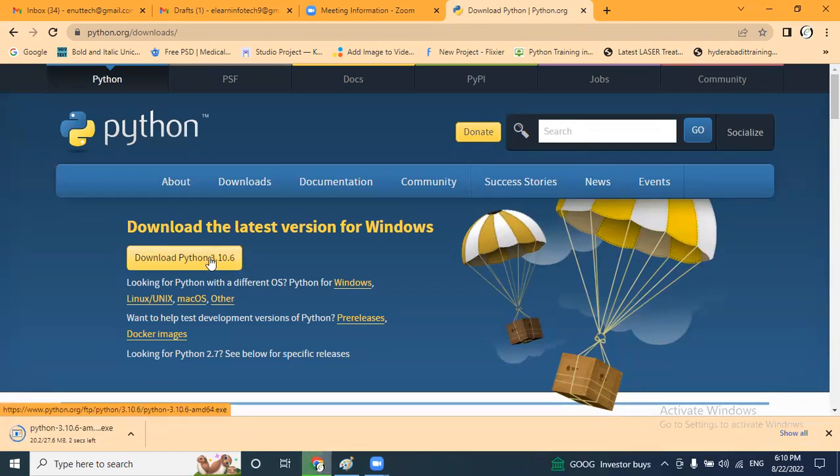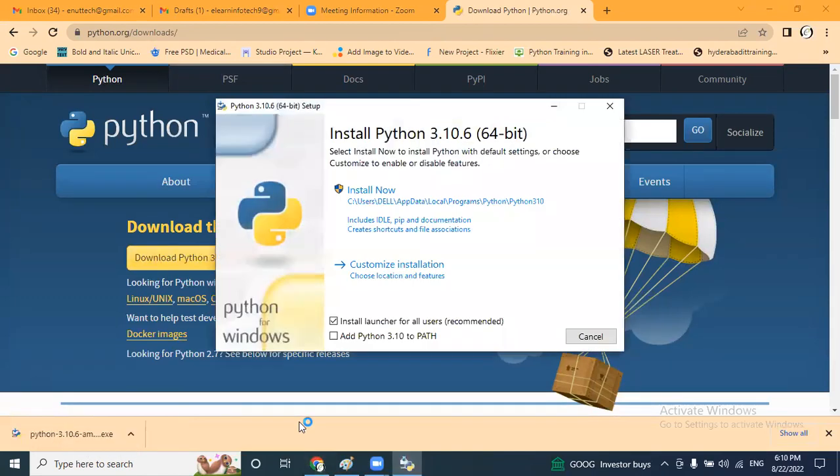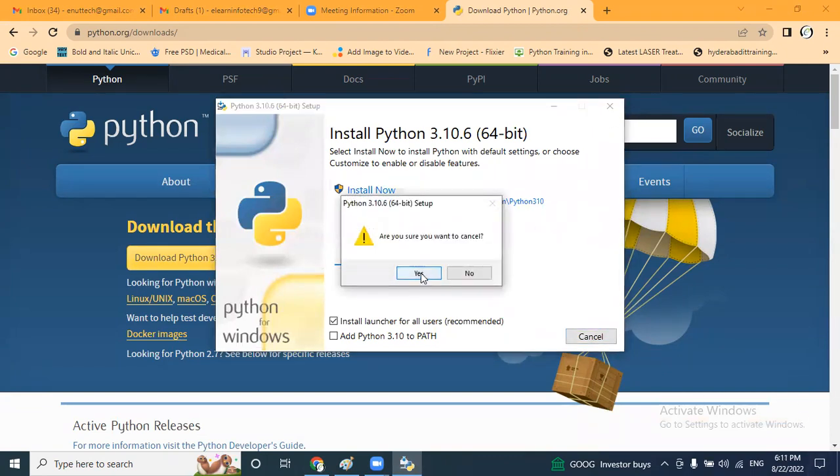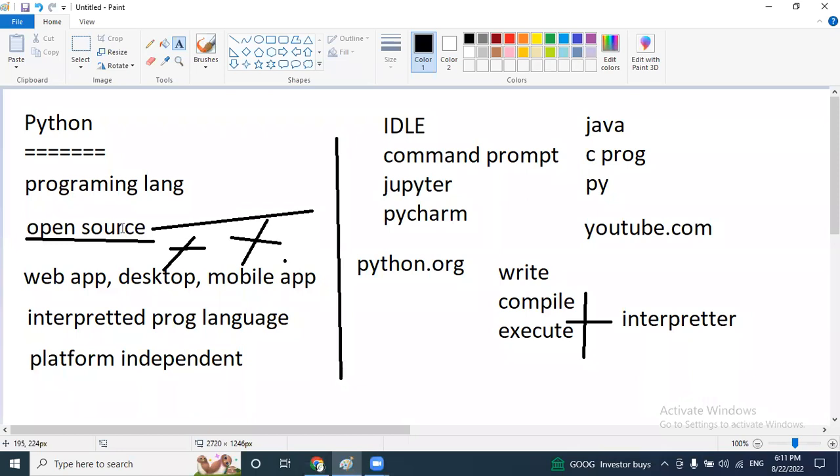3.10.6. So in Python 3, any version is also no problem. You can use anything. So observe here, with the simple click only, the download is finished. Once the download is done, just click on the downloaded file, so that it will show you the option like Install Now. So just click on Install Now. After 5 to 10 seconds, instead of Cancel, it will show you a Finish option. With two simple clicks, we are going to install Python in our device.